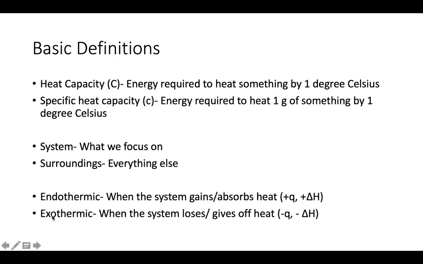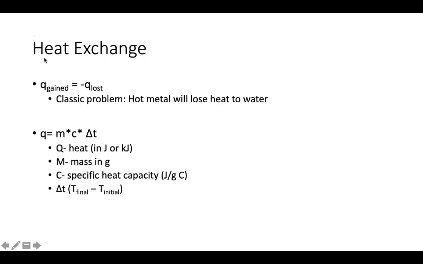If the system gains or loses heat, realize it's doing so in relation to the surroundings. So if the system's gaining heat, it's gaining heat from the surroundings. If the system's losing heat, it's losing that heat to the surroundings. Which is the big idea behind heat exchange: the heat, or q, gained has to be equal and opposite to the heat lost. Equal in magnitude, opposite in direction. We often see this in a classic problem where we have a beaker of water and we drop a hot piece of metal into it.